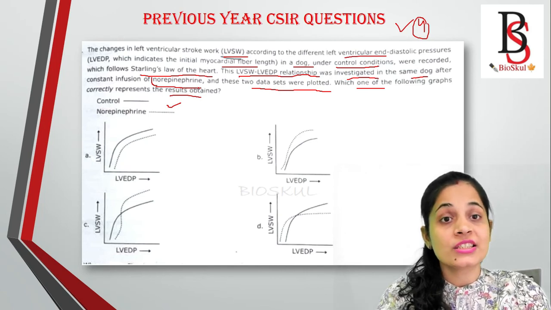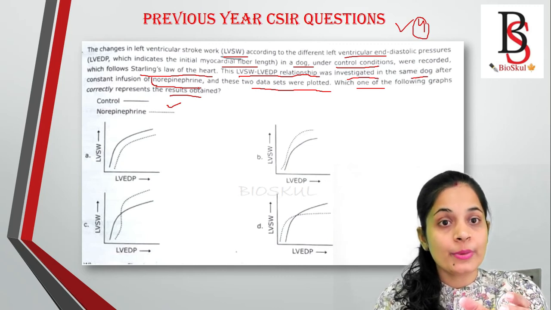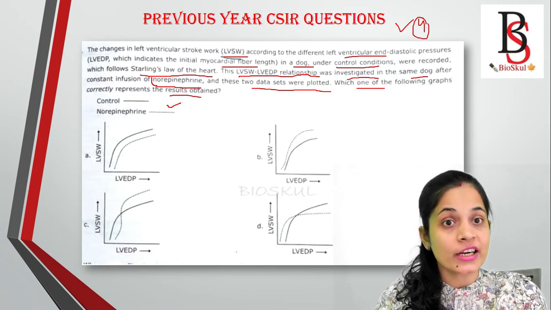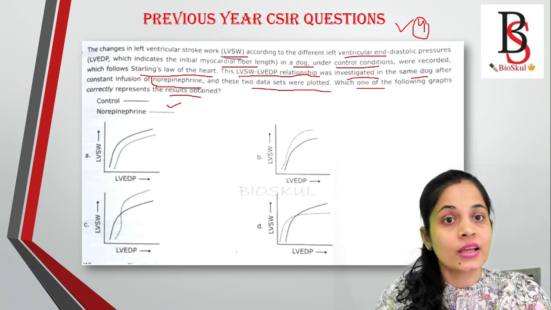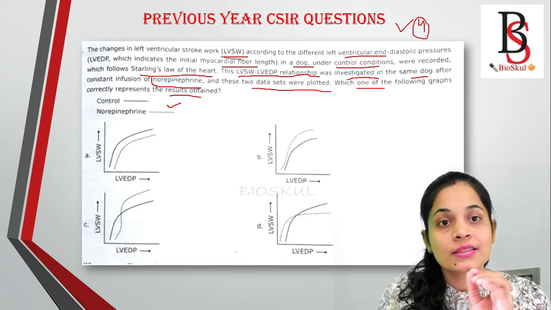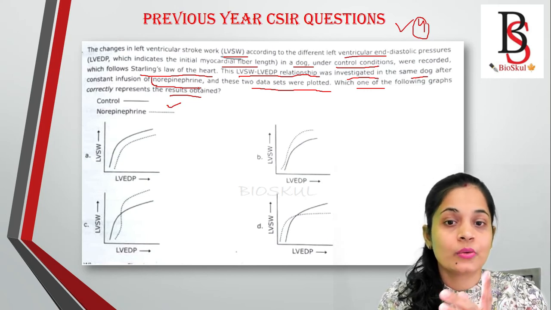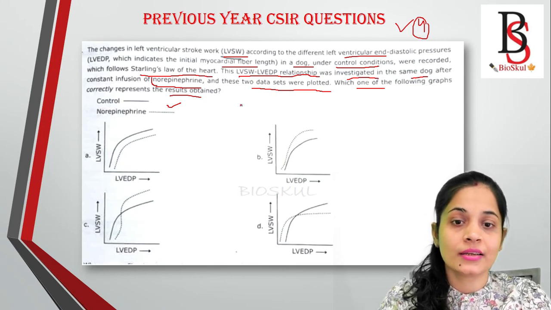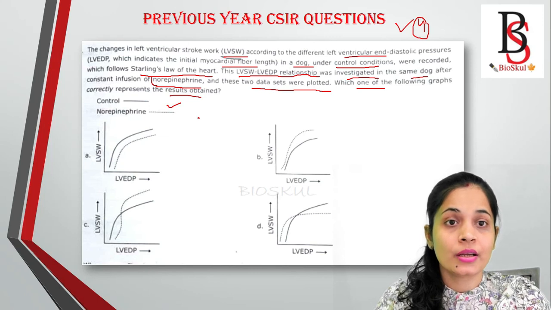As it is a positive inotropic agent, the contractility of the myofibril will increase. As the contractility increases, the stroke volume will also increase, right? See, this one is very simple and it carries 4 marks. We can solve it easily now, right? So with the treatment of norepinephrine, it will increase.